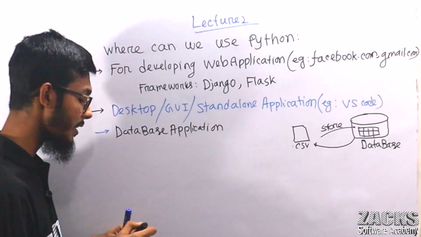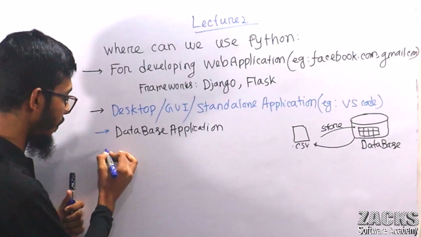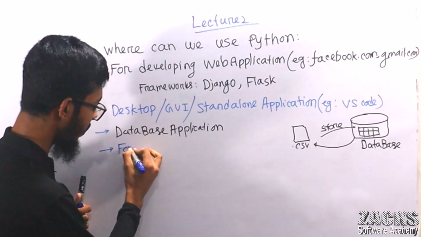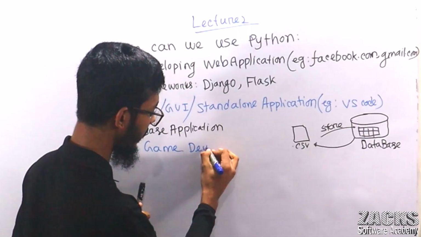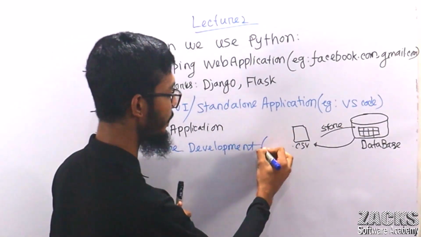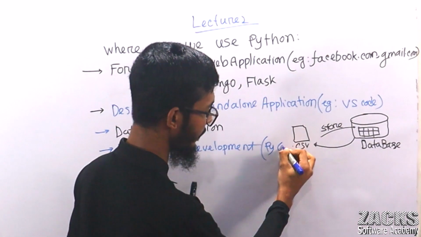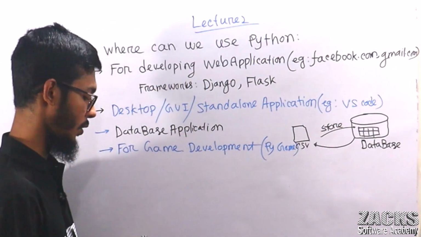We can use Python for game development. You can use a library like Pygame for developing games.